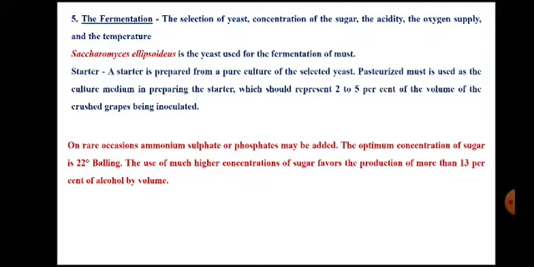So accordingly the manufacturer can decide if high alcoholic content wine is desirable, then high concentration of sugar should be added. But the point of consideration is that the yeast variety should be able to tolerate high concentration of sugar. The yeast variety should be able to tolerate high concentration of alcohol, ethanol.